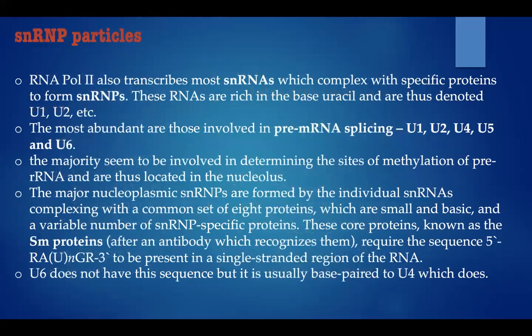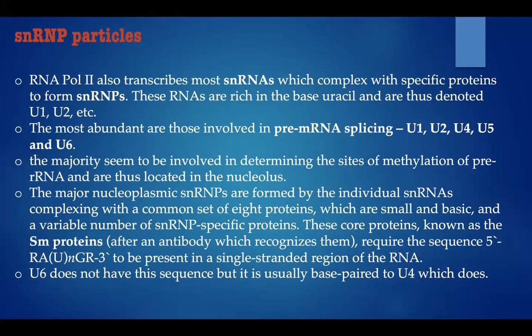Next is snRNP particles, small nuclear ribonucleoproteins. RNA polymerase II also transcribes most snRNAs, which complex with specific proteins to form snRNPs.